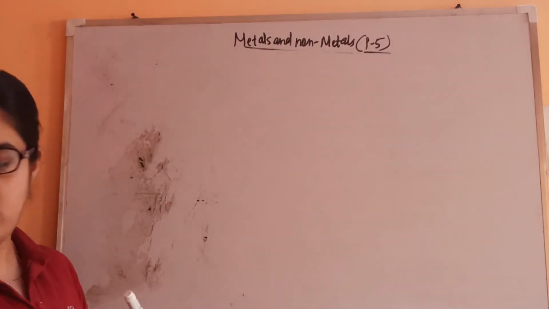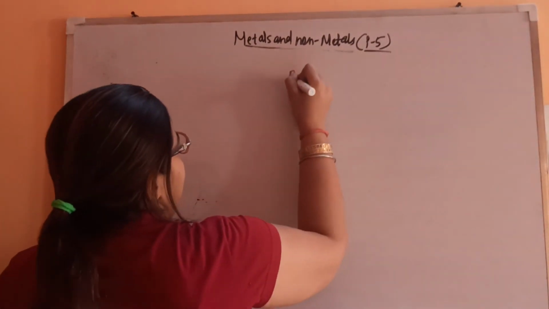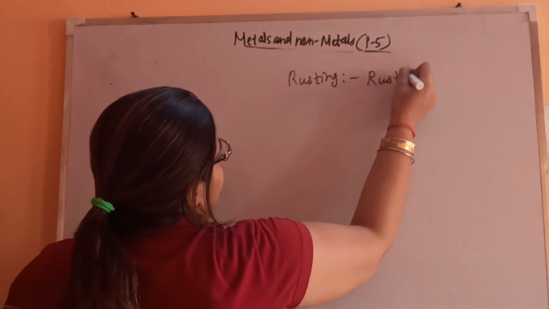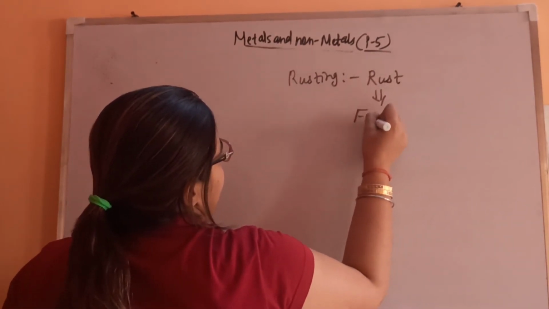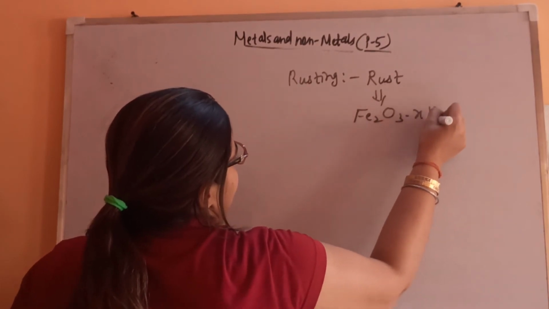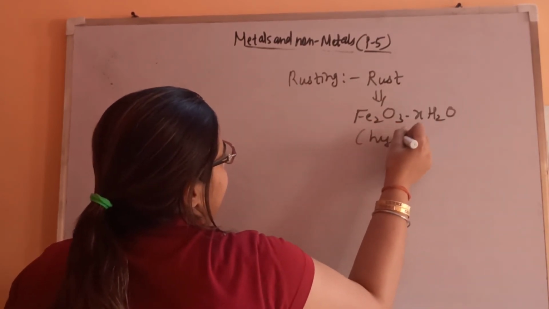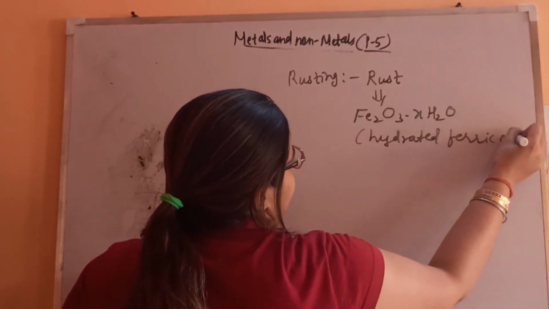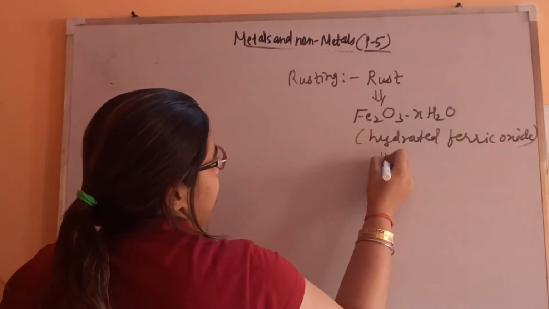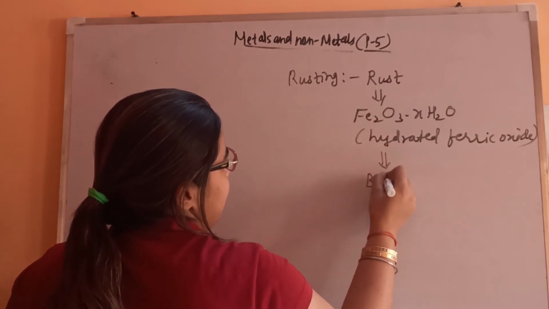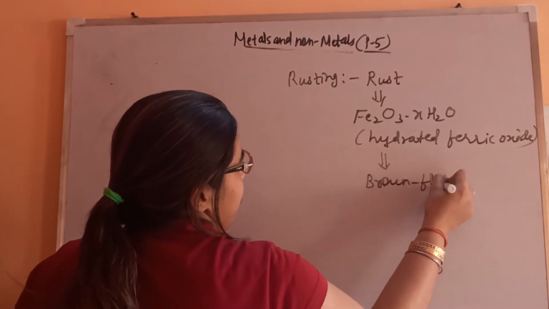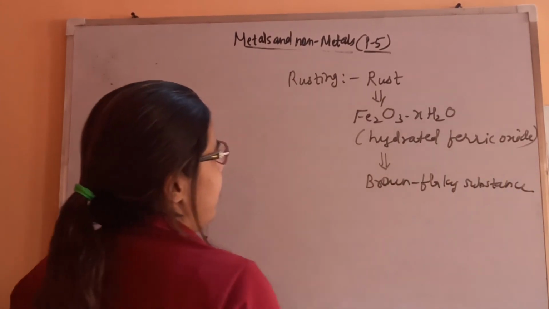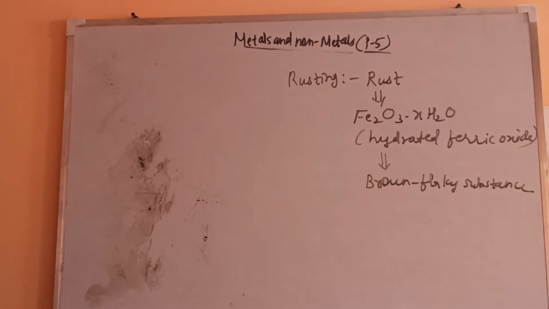Now let's see one more thing about rusting. Rust is formed, which is hydrated ferric oxide. It's a brown-colored, flaky substance known as rust.